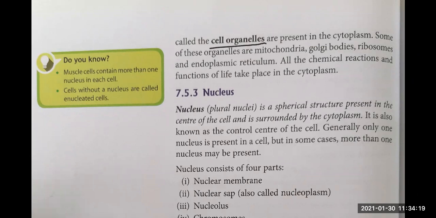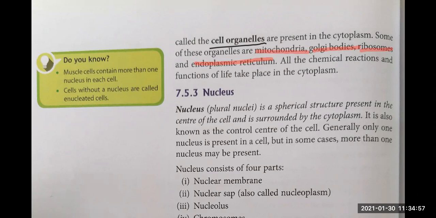What are cell organelles? Cell organelles are the small organs of the cell, small parts of the cell, which help the cell to do its function. So which are the cell organelles? They are mitochondria. Next, children, Golgi bodies. Next are ribosomes, and next is endoplasmic reticulum.